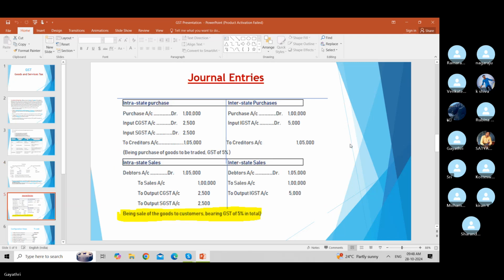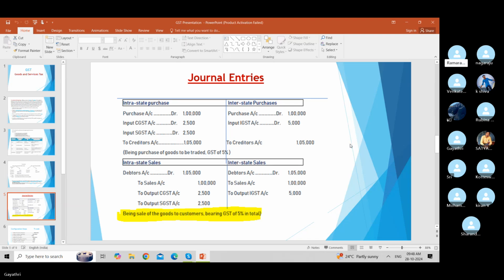Okay. Next, we will discuss the journal entries, how they will come. For example, at the rate of 5% GST, we have purchased stock from a vendor. In a normal entry, it is purchases to vendor.